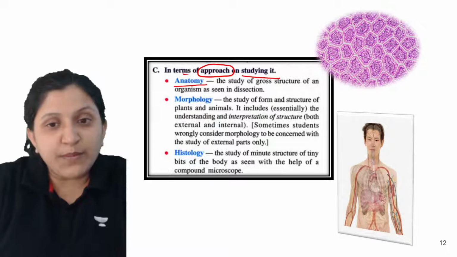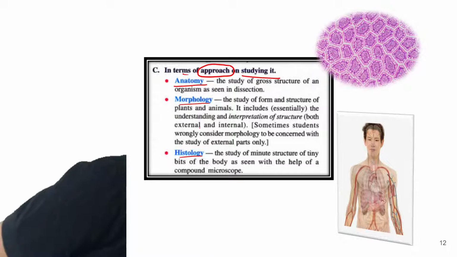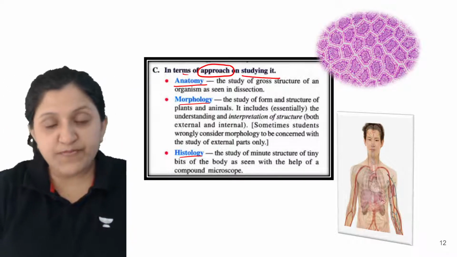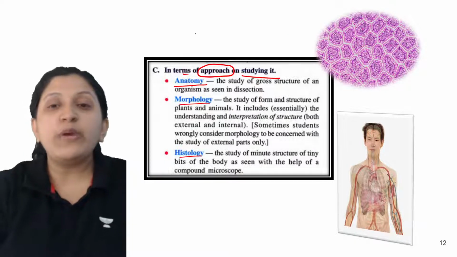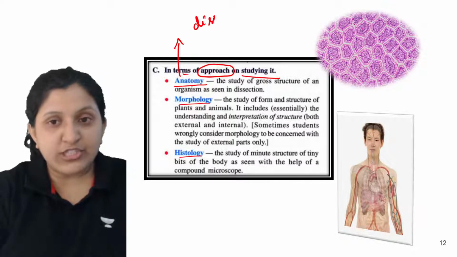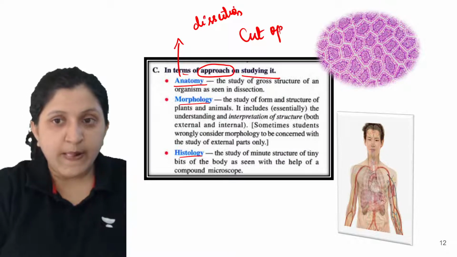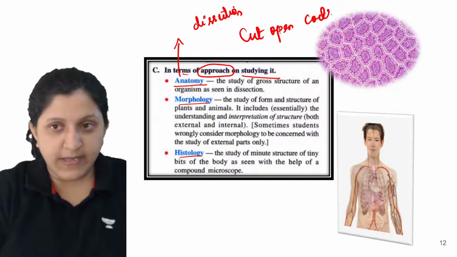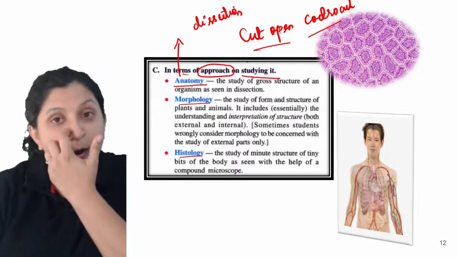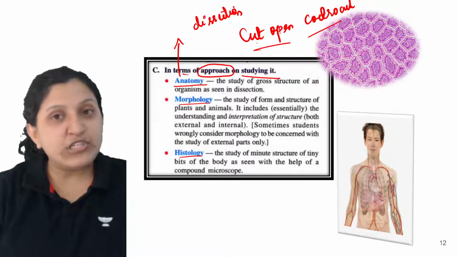That is anatomy, then morphology, and histology. When we mention anatomy, an internal study is done. This is only after dissection. So you cut open the cockroach, and then you study its features: how the digestive system is present, or how the respiratory system is present. You will be studying each and everything in detail.